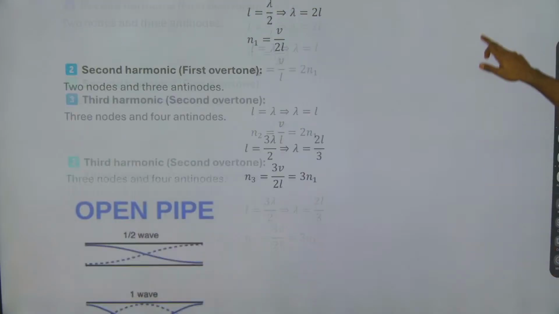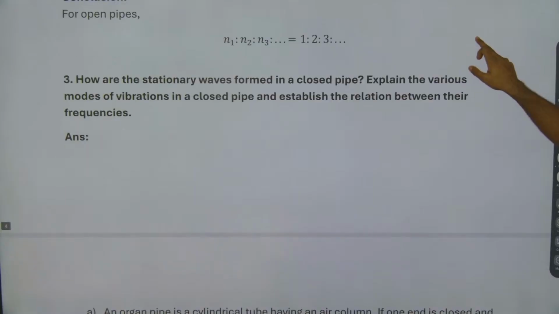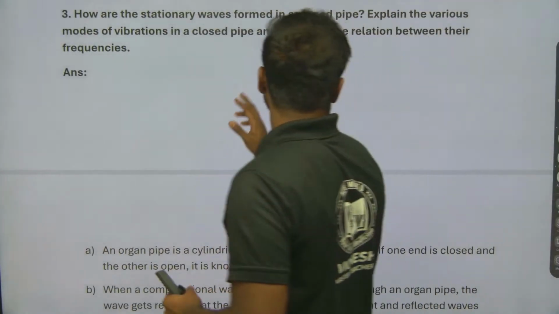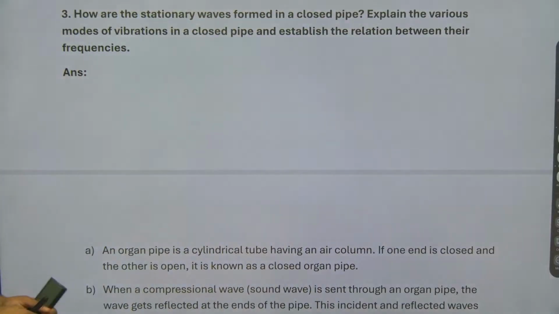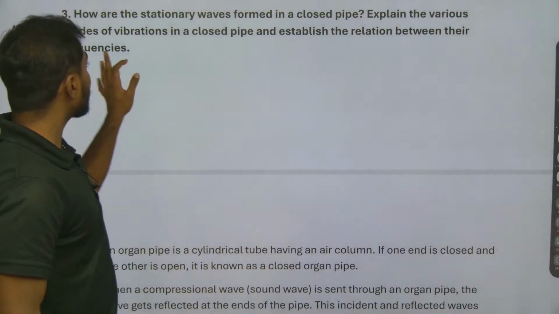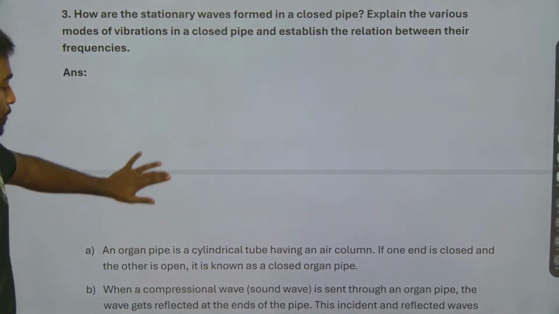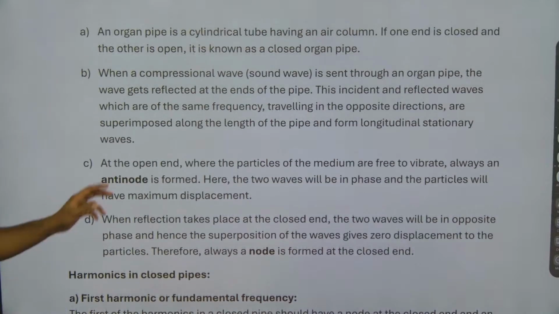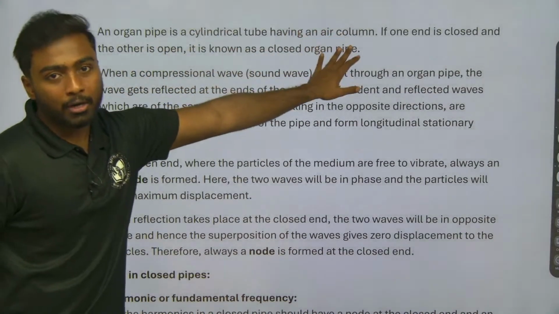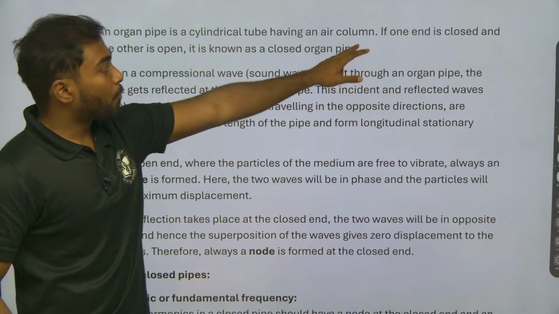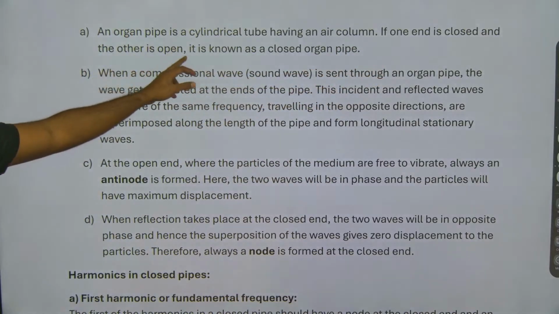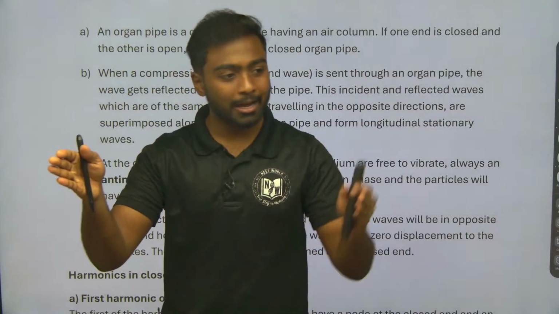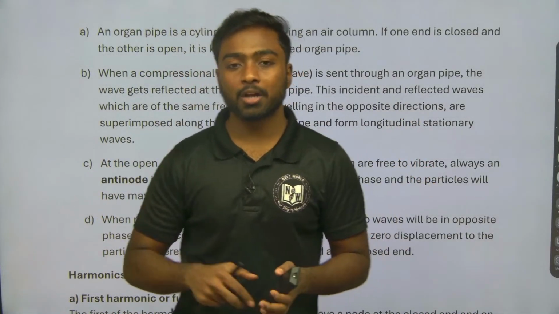The next question is, how are stationary waves formed in an enclosed pipe? Explain the various modes of vibration in a closed pipe and establish the relation between their frequencies. First, the 4 points we need to discuss. An organ pipe is a cylindrical tube having an air column. If one end is closed and the other end is open, it is known as a closed organ pipe.